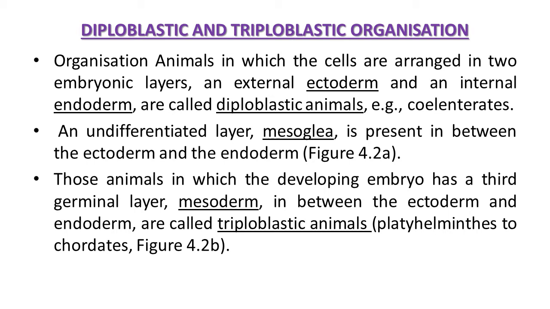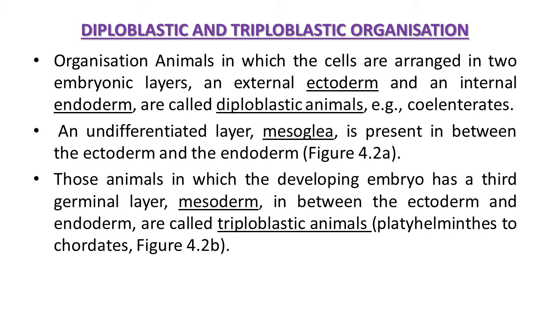Now what is diploblastic and triploblastic organization? Let's discuss in detail. Organization in animals in which the cells are arranged in two embryonic layers, it means external ectoderm and internal endoderm, they are called diploblastic animals. Example, animals like coelenterates. An undifferentiated layer, that is mesoglea, that you have already studied in the figure also, is present in between ectoderm and endoderm.